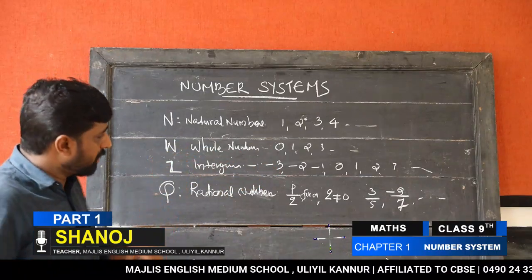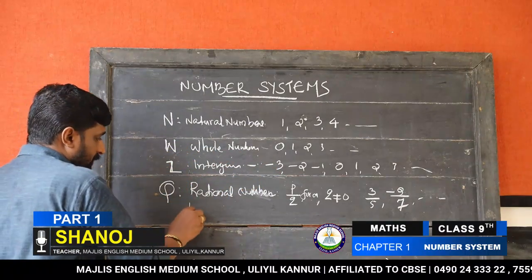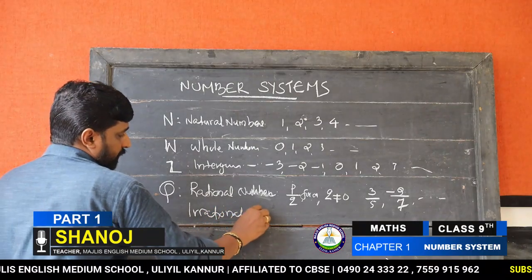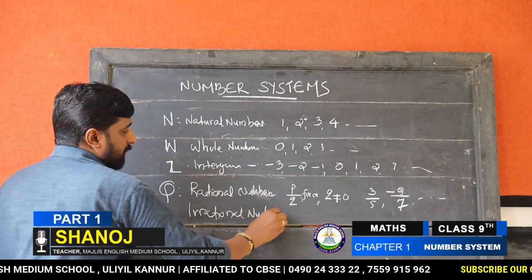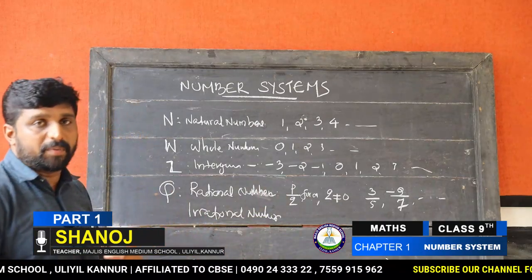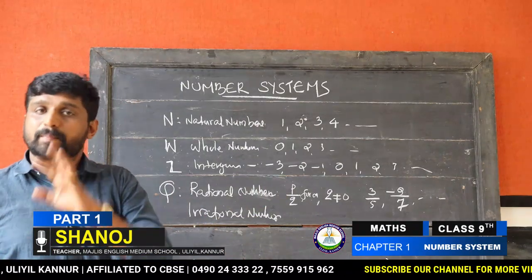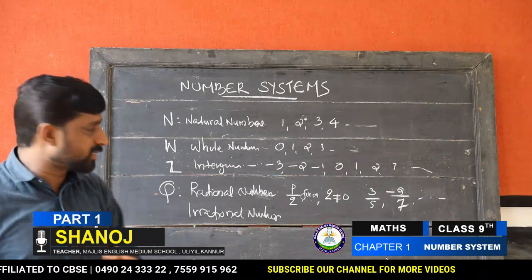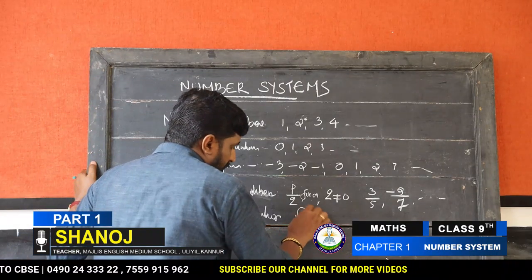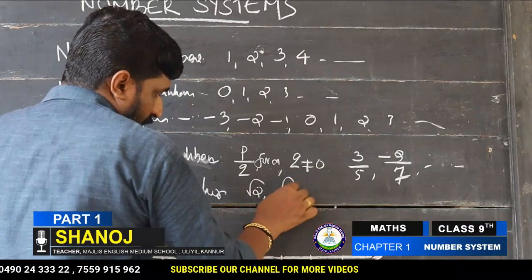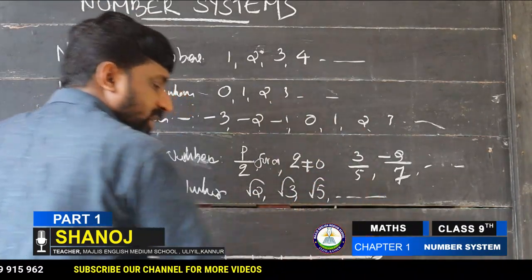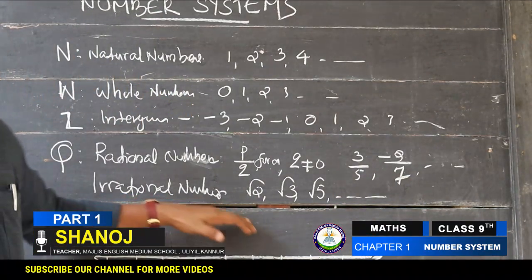After that, irrational numbers. An irrational number is other than the form p by q, that is, it cannot be expressed in the form p by q. That is known as an irrational number, other than rational. Mainly root 2, root 3, root 5, etc. These are considered as irrational numbers.